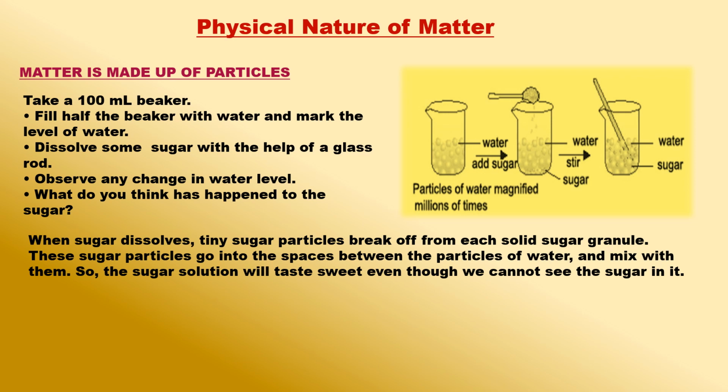We can explain how the sugar dissolves and disappears in water by using the idea of particles. Both sugar and water are made up of very small particles. These particles are too small to see even under a microscope. When sugar dissolves, tiny sugar particles break off from each solid sugar granule. These sugar particles go into the spaces between the particles of water, and mix with them. So, the sugar solution will taste sweet even though we cannot see the sugar in it.